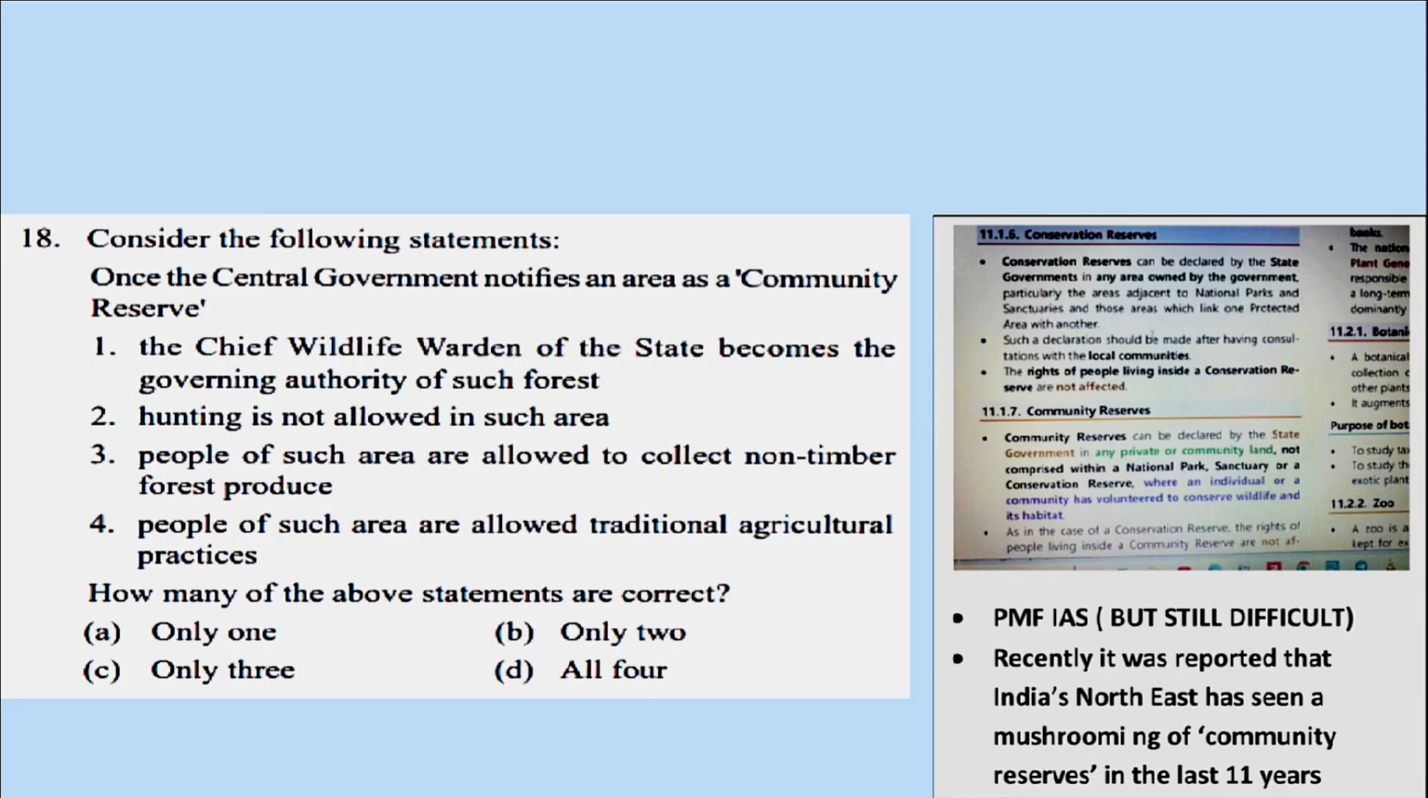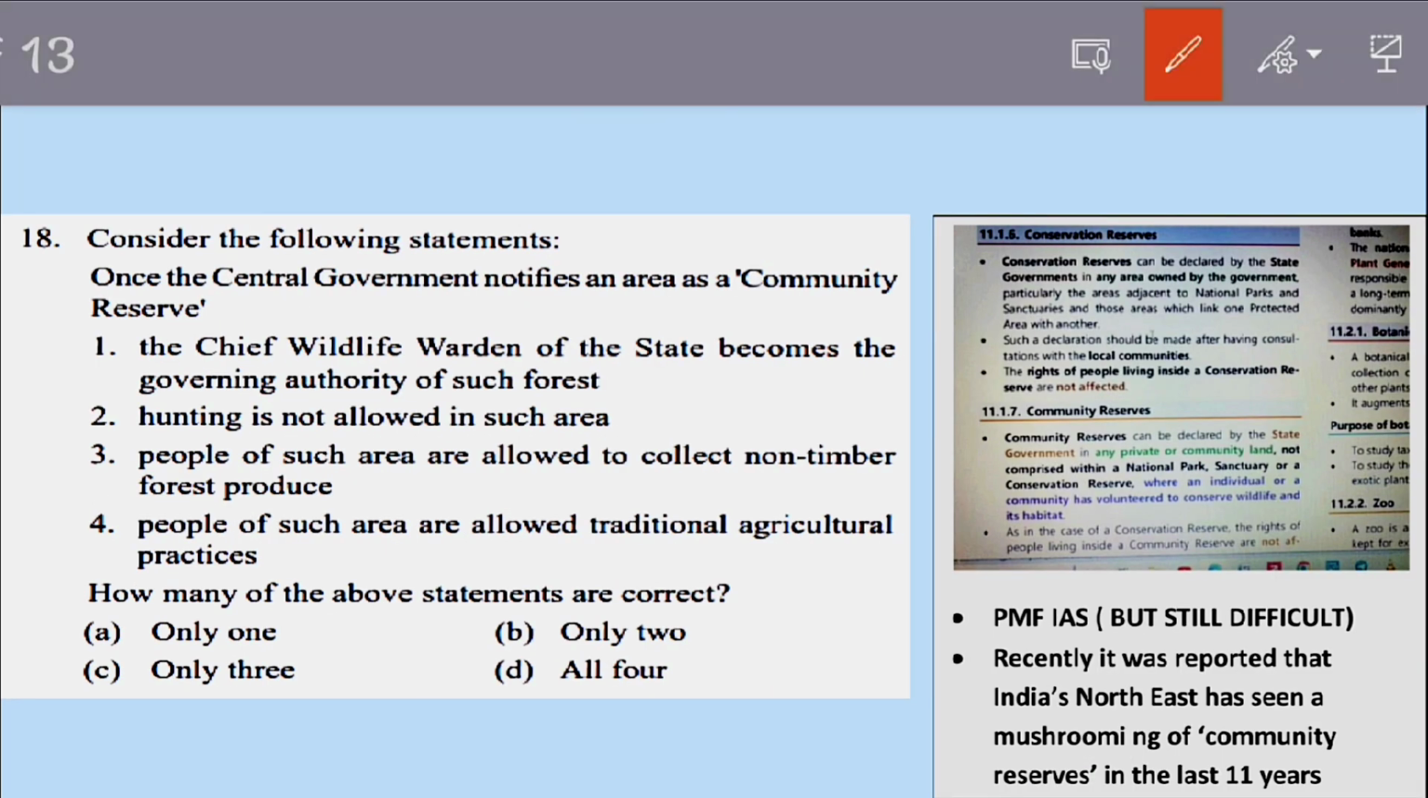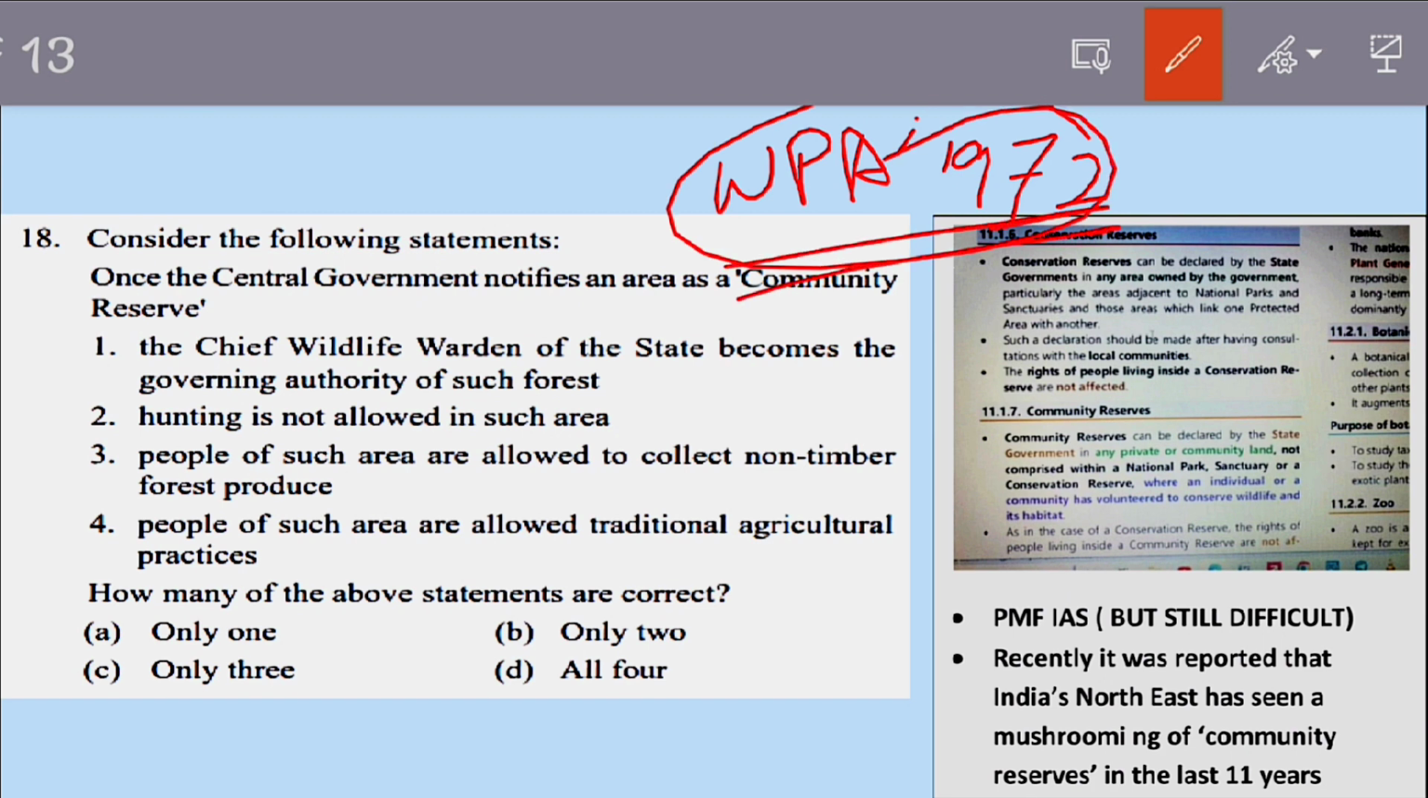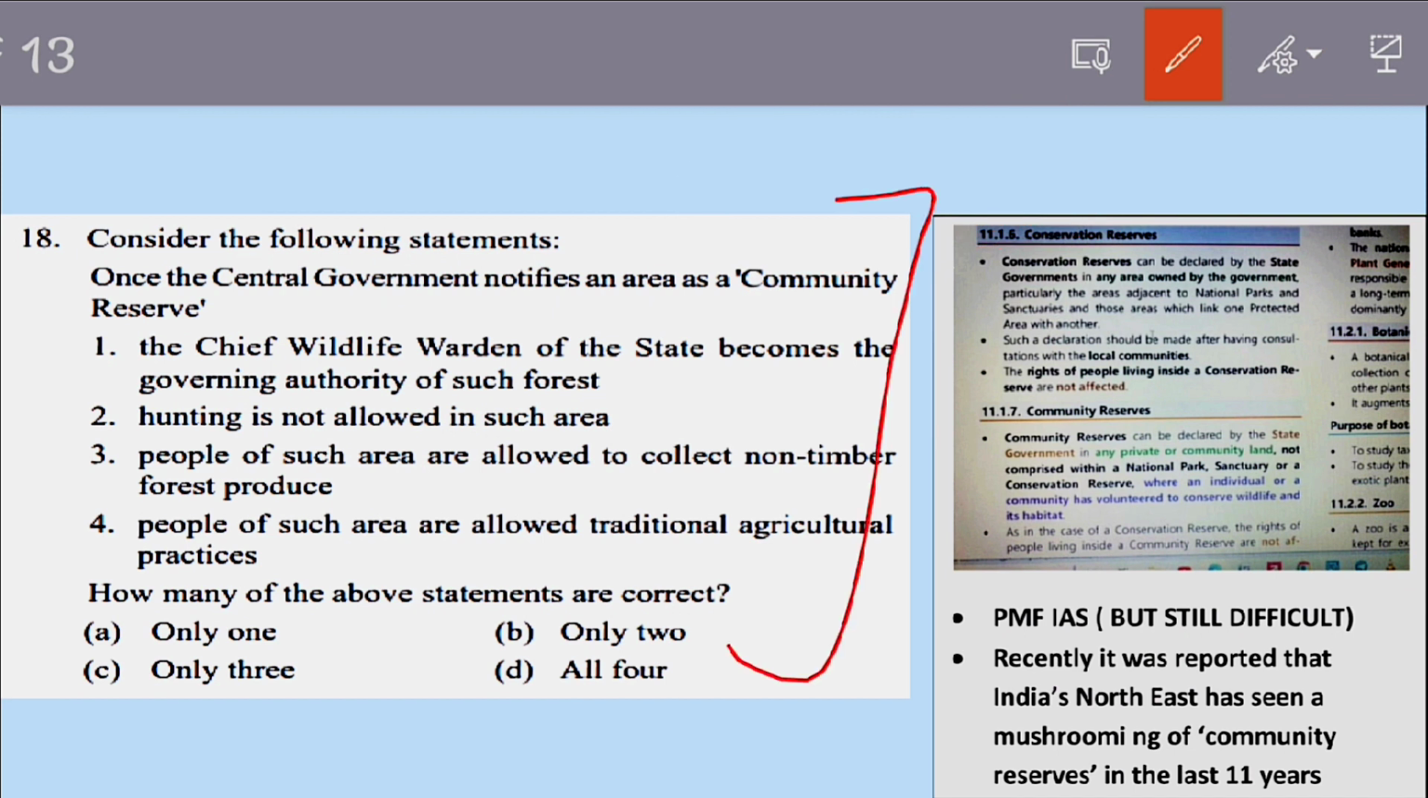Again, if we go to the next question, you see this question. This is regarding the community reserve. It could have been solved by following the source PMFIAS, but I don't think everybody reads this resource, so let us not take it as a usual resource. This question was mainly asked because there was an amendment made to the Wildlife Protection Act 1972 last year, so that is the reason for this question. So anybody who has read this amendment, the WPA amendment, well will be able to solve it easily. So this was not a tough question.